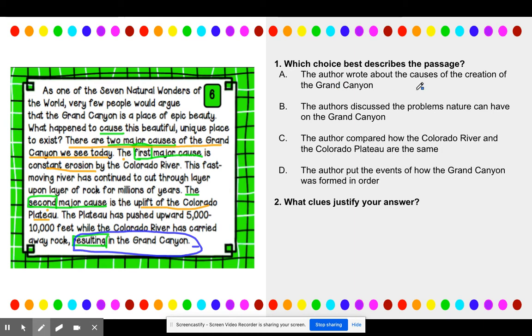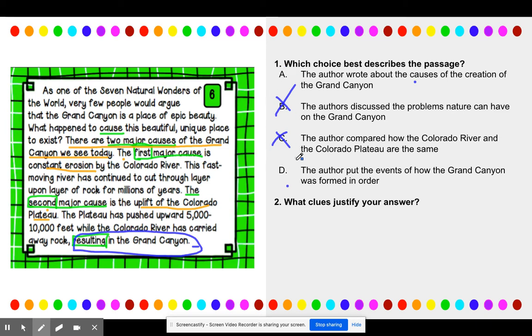A, the author wrote about the causes of the creation of the Grand Canyon. I like that word cause. I'm not going to circle it right away. I'm going to check myself. B, the author discussed the problems nature can have on the Grand Canyon. I didn't really hear anything about problems. C, the author compared how the Colorado River and the Colorado Plateau are the same. No. And when I know something automatically is not right, I'm going to eliminate it, kiddos. I'm going to get it out of my purview. I don't want to look at it anymore. D, the author put the events of how the Grand Canyon was formed in order. Okay.